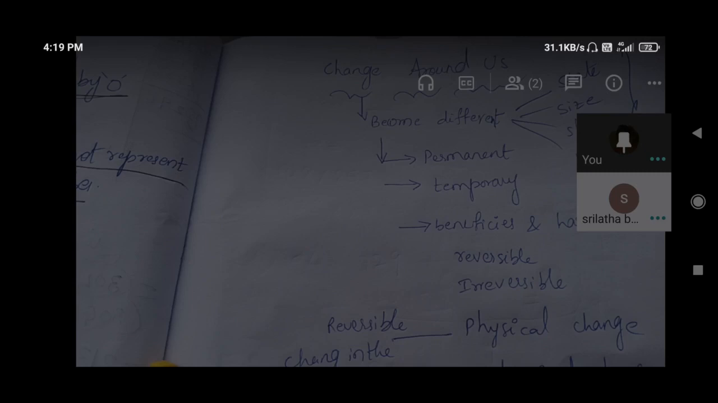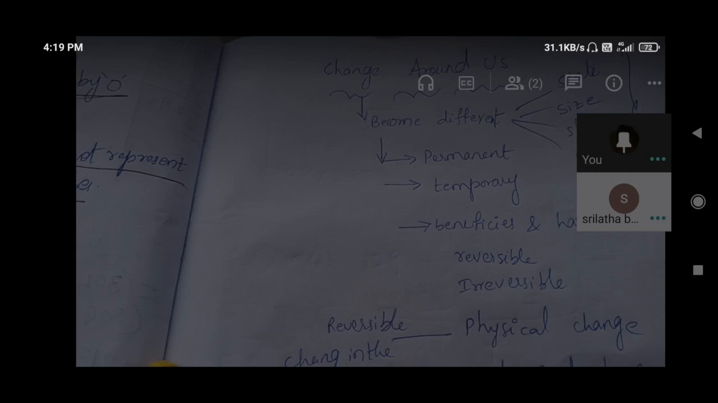So in that curd we have Lactobacillus bacteria. Lactobacillus. That small bacteria content, after 3-4 hours, will increase. 10 bacteria become 100 times, like that it will increase. So the new substance is bacteria there.